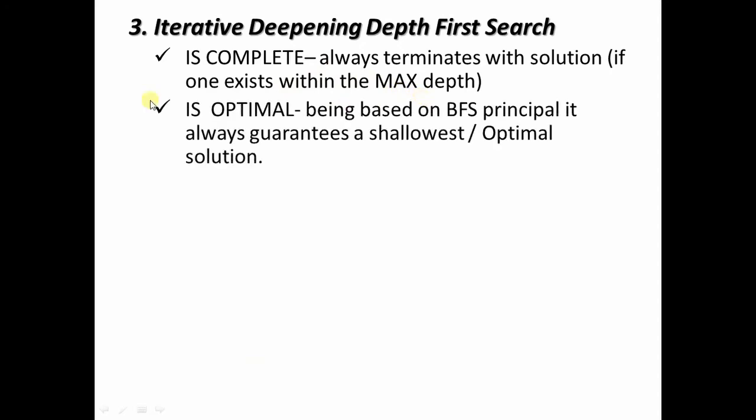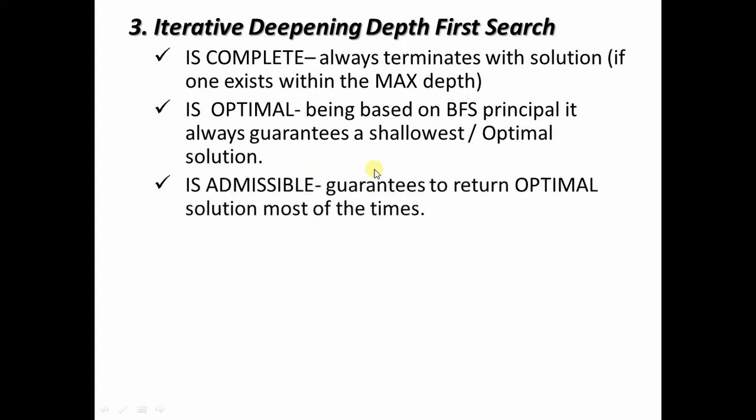Second, this algorithm is also optimal. Being based on the breadth first search principle, it always guarantees a shallowest or optimal solution, and that's why iterative deepening search algorithm is also optimal. Since it guarantees to return an optimal solution, this algorithm is also admissible. So when you consider iterative deepening depth first search, for the first three properties it is complete, optimal as well as admissible. Now let us judge it with respect to the time complexity and space complexity.